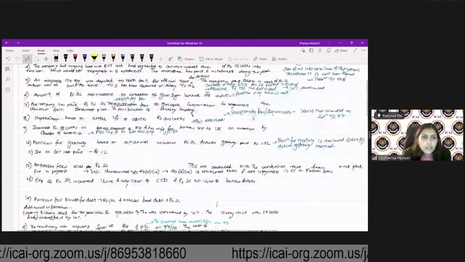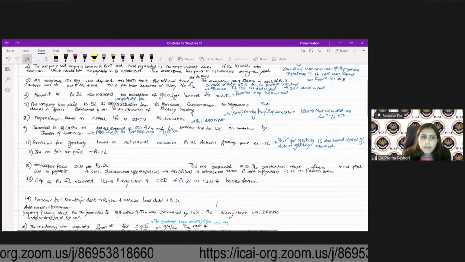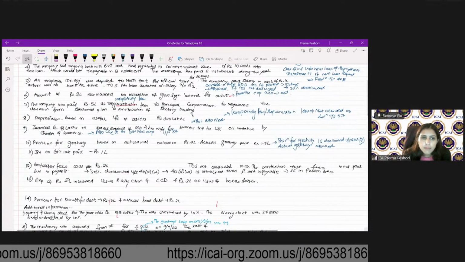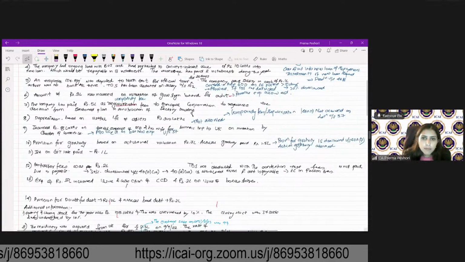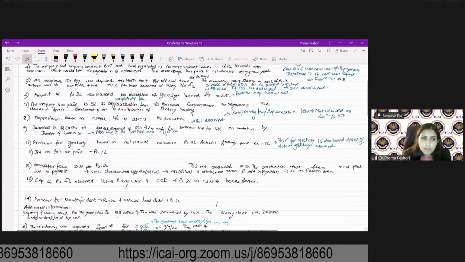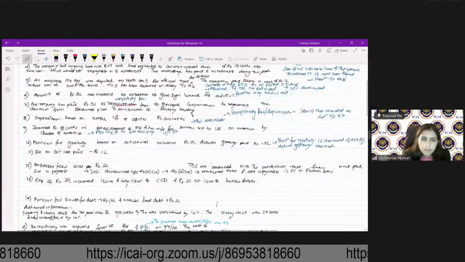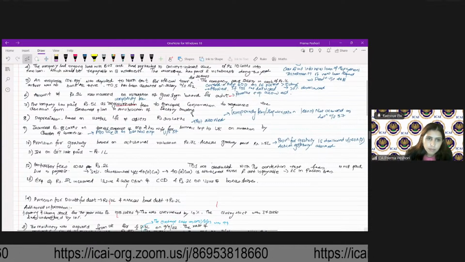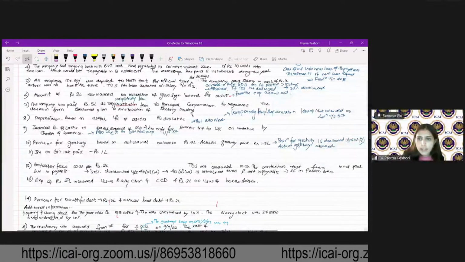Then interest on GST late paid, 1 lakh. Not allowed as it is a fine or penalty.